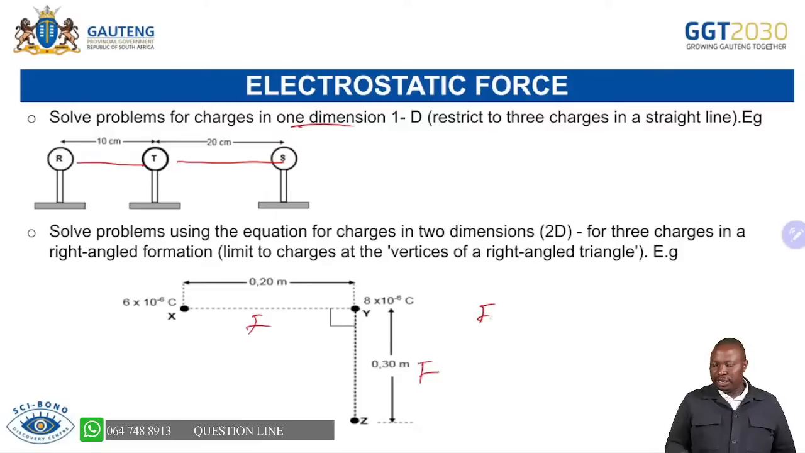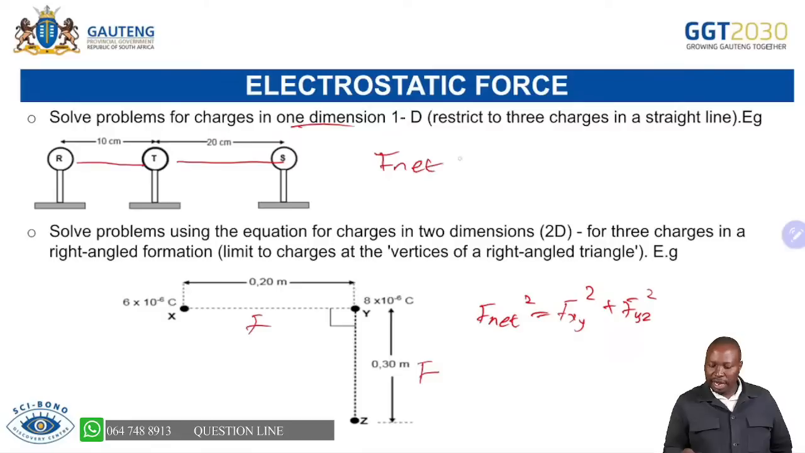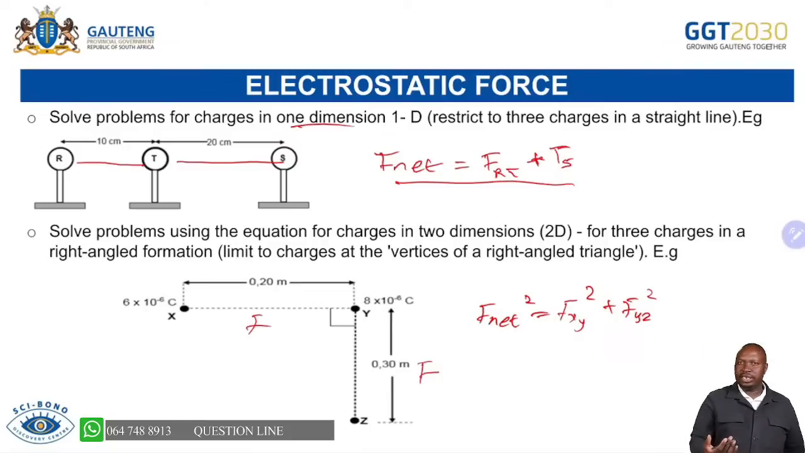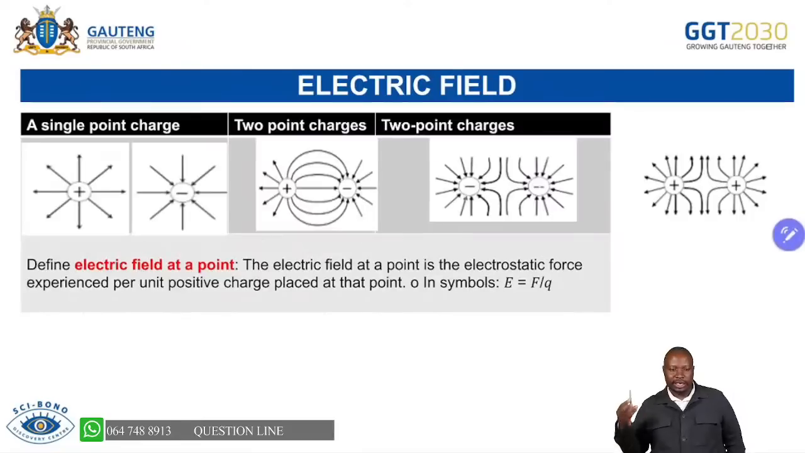In this case, the square of F net is equal to the force xy squared plus the force yz squared. So that is able to help you to answer. The difference is the F net here, which is now the vector sum of the force of RT plus the electrostatic force of TS, I mean to say. So there you are simply doing the addition of the forces that we have calculated. But here you are using the theorem of Pythagoras in order to answer that question. And I'm hoping that you will definitely do that.